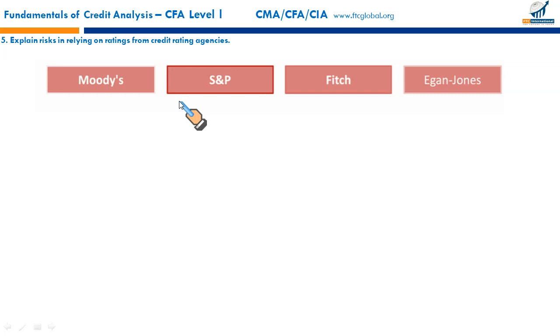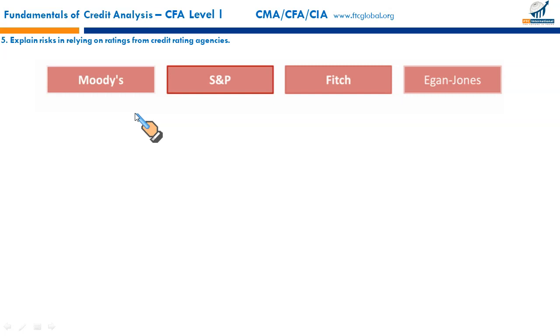But what are the risks involved then? The first and foremost risk related to these credit rating agencies is that credit ratings can change over time. With the passage of time, the economic circumstances change, so the credit ratings might require revision. But the problem is that these ratings are revised after the price of the bonds has fallen. That is, credit ratings tend to lag the market pricing of credit risk. So that's where the problem could be.